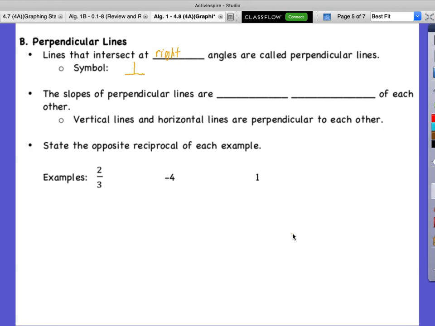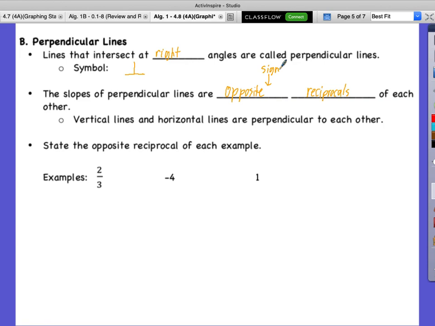Okay. So the slope of perpendicular lines. The slope of perpendicular lines are opposite reciprocals of each other. What that means? Opposite, as in opposite sign. So if one slope is positive, the other one is negative. Reciprocals is the flipped version of the fraction, okay?